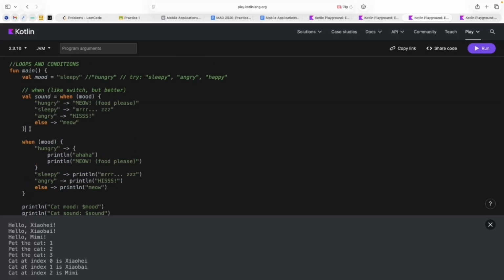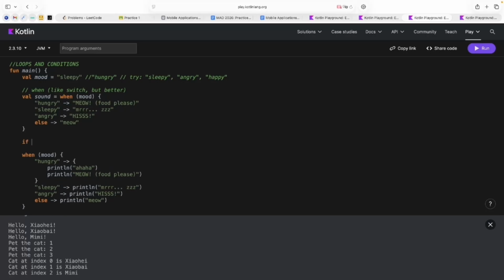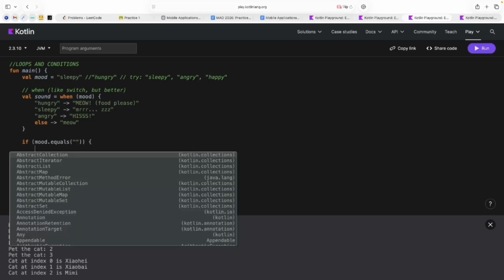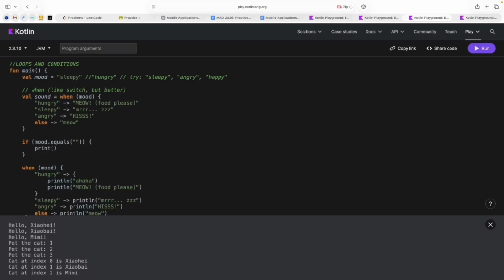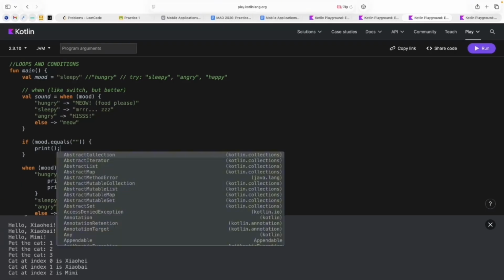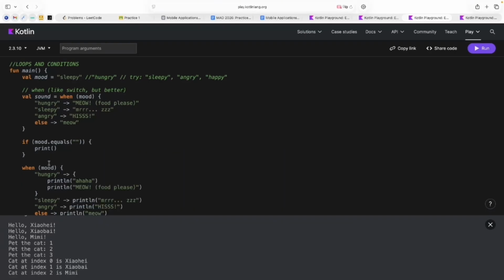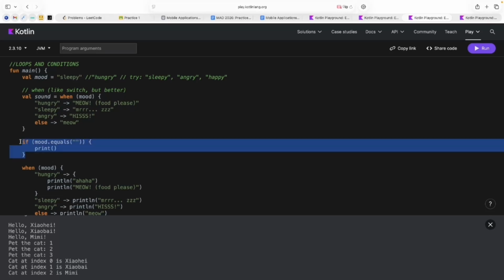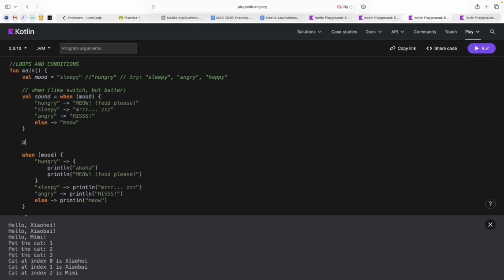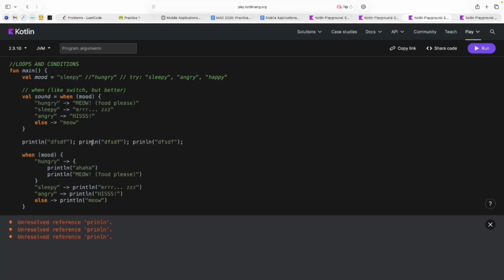Of course, if you need to check something like if, we can use something like this one, and here I can do something. And in Kotlin we don't use such a semicolon because we don't need it. We just write every command on its own line. But as far as I remember, I can do something like, let me copy it, something like this. Of course, I need to write the println command correctly, and it will work.